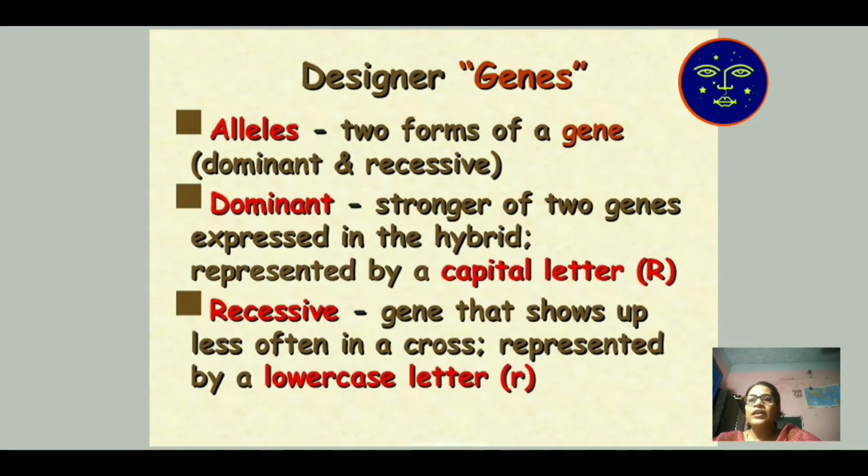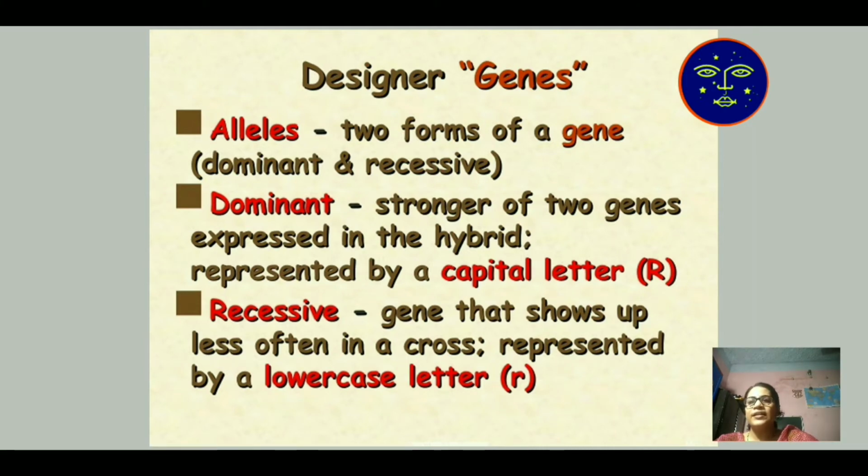Next, the gene. A gene is mainly present in two forms. In one character, two forms are present: one is the dominant, expressive character, and the other is the recessive character, meaning the suppressive character. The two forms of a gene are called alleles. Gene means DNA, and in DNA two characters are there, dominant and recessive.